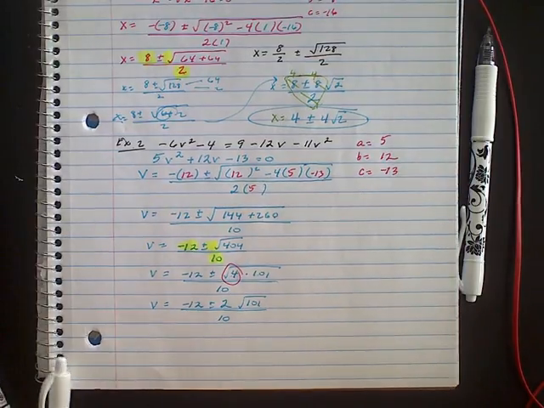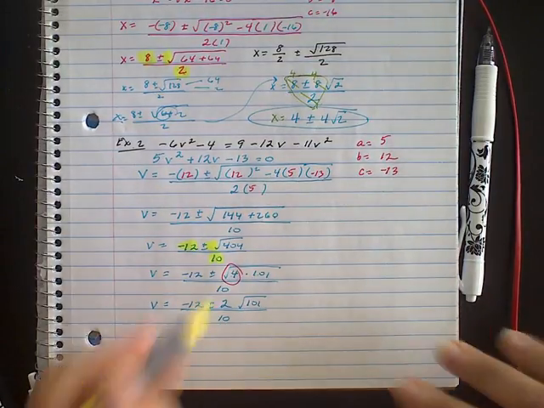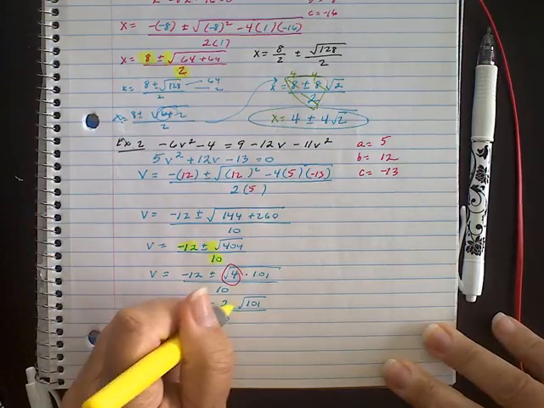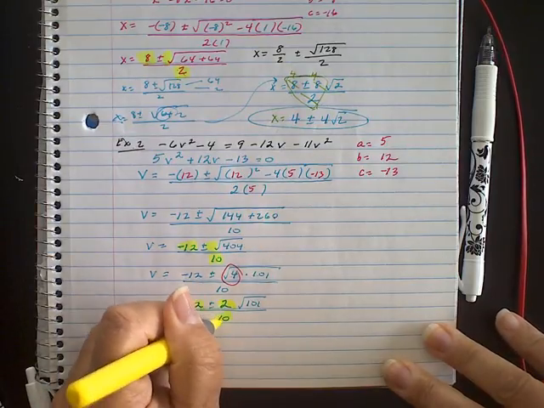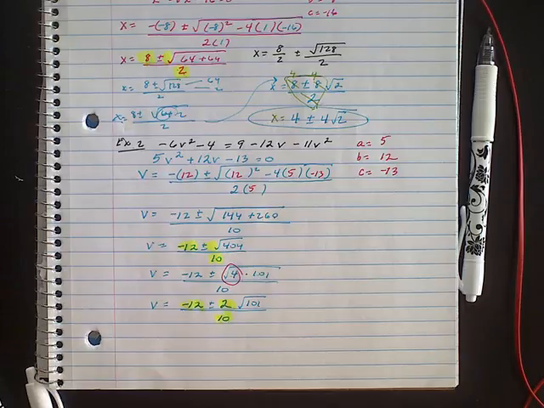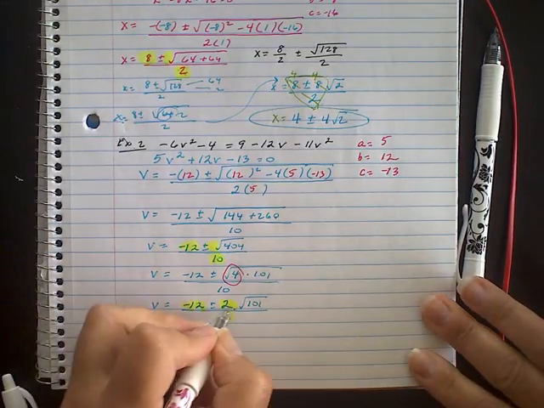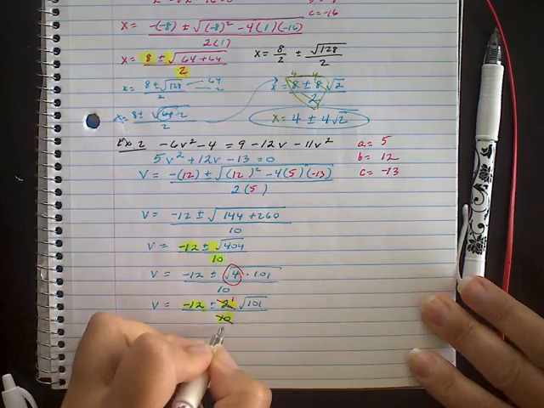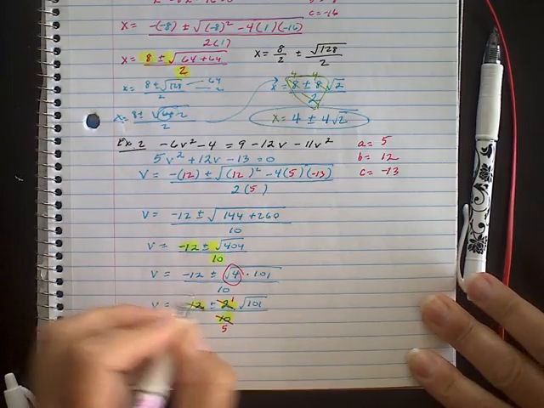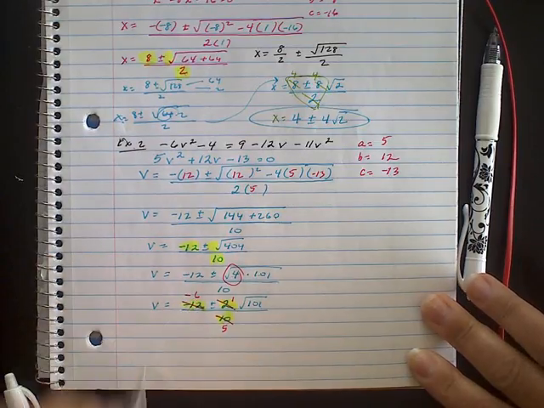So at this point, I can now look at the negative 12, the 2, and the 10. And I can reduce that. So 2 goes into all of those. 2 goes into 2 once, 2 goes into 10 5 times, and 2 goes into negative 12 negative 6 times.